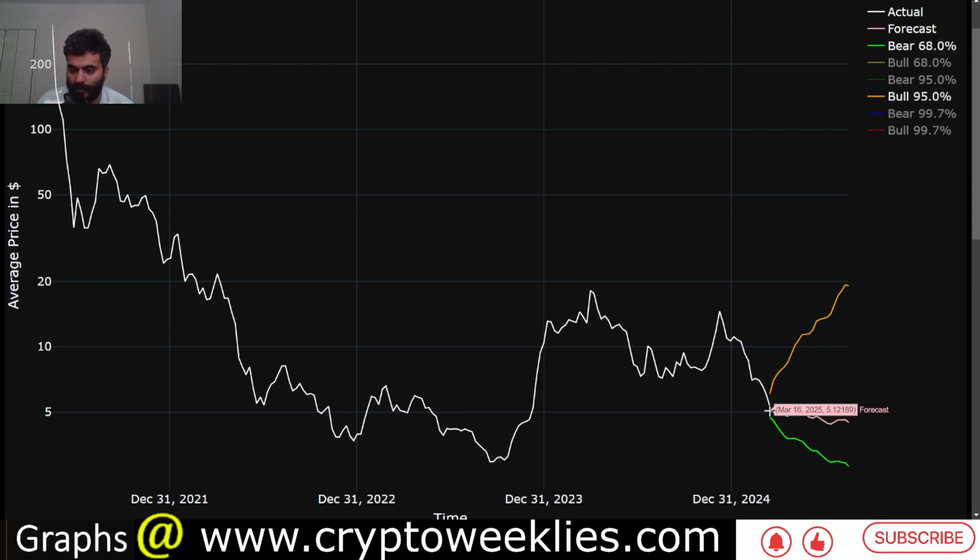If the price were to trend down with time, the support in the base case is between $4.60 and about $5.22. On the other hand, if there were a continuation of the downturn that we have been witnessing since early December, the price could see support between $3 and $4.72.